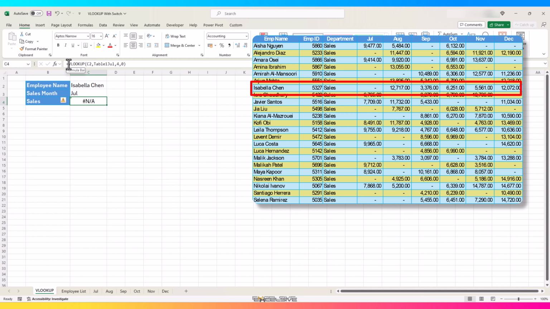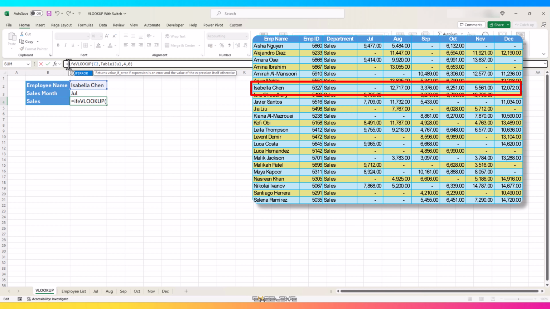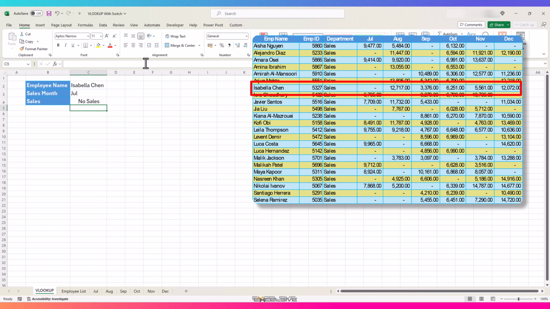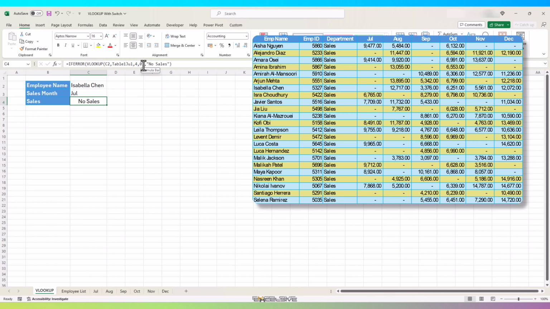We'll use the IFERROR function before our VLOOKUP, and for our value if error argument, we mention "No sales" in double quotes. So now, whenever we come across an employee which is not present in a certain month, we get this message, which looks better than #N/A on our sheets.